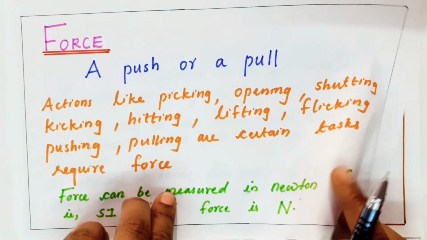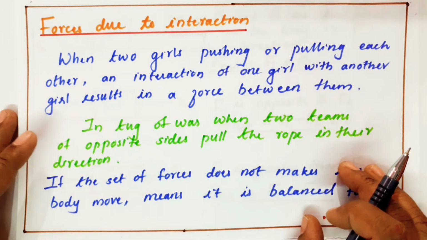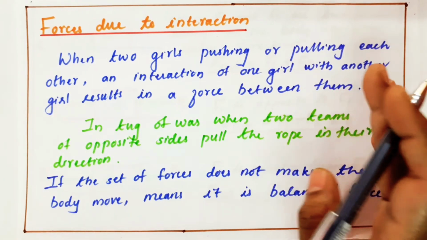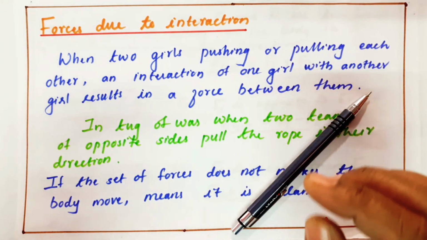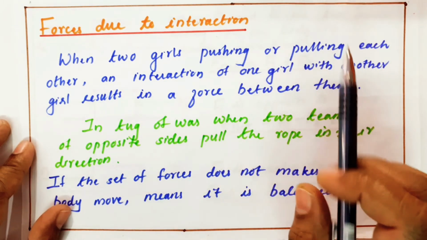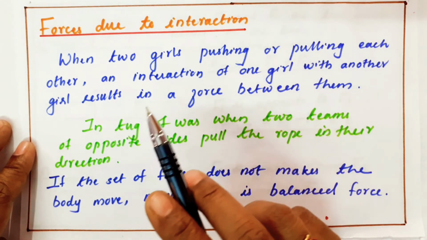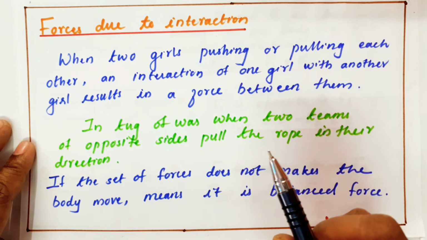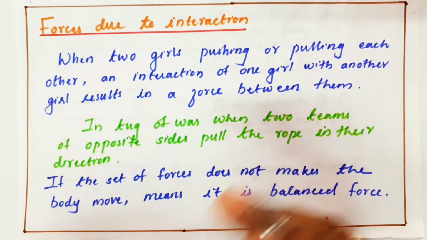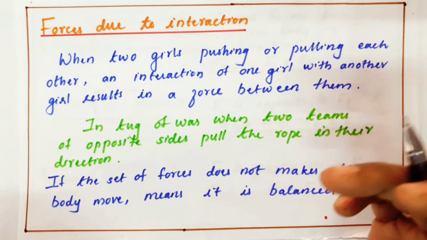What is meant by a force? I am taking two examples here. Assume that two girls are pulling or pushing each other. If the two girls are pulling each other, one girl is giving a force on the other girl, or one girl is interacting with the other girl. As a result, the second girl is interacting with the first girl. So there is some interaction between both the girls, and that force is due to interaction.